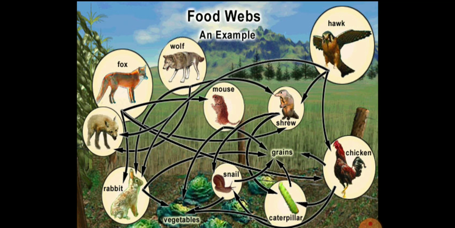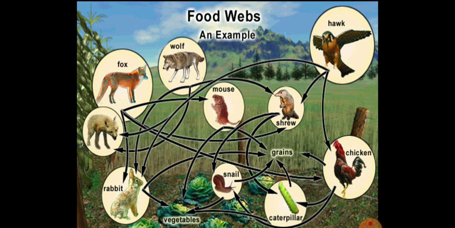But for each organism there will be a second option. Even the birds will get food from other resources. They can eat the mouse, or the snail, or the caterpillar, or the shrew. Similarly, a fox can eat a rabbit, mouse, shrew, snail, or chicken, whatever it may be.